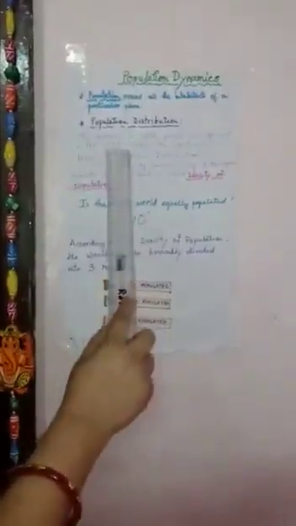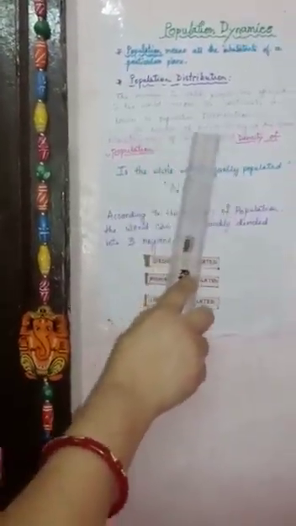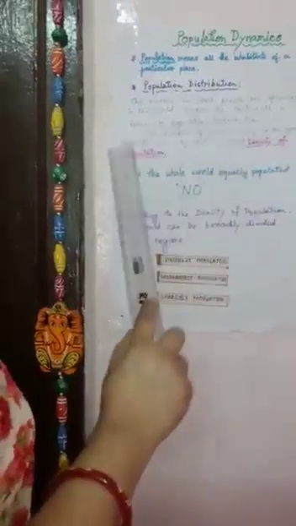The population in the whole world is varying. It is variable. It does not remain the same. The number of people living in a particular place is known as population dynamics. The manner in which people are spread across the continents of the world is known as population distribution.